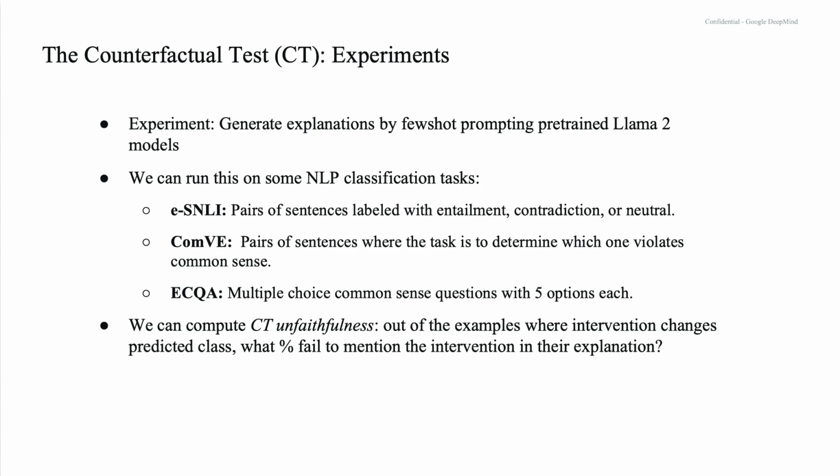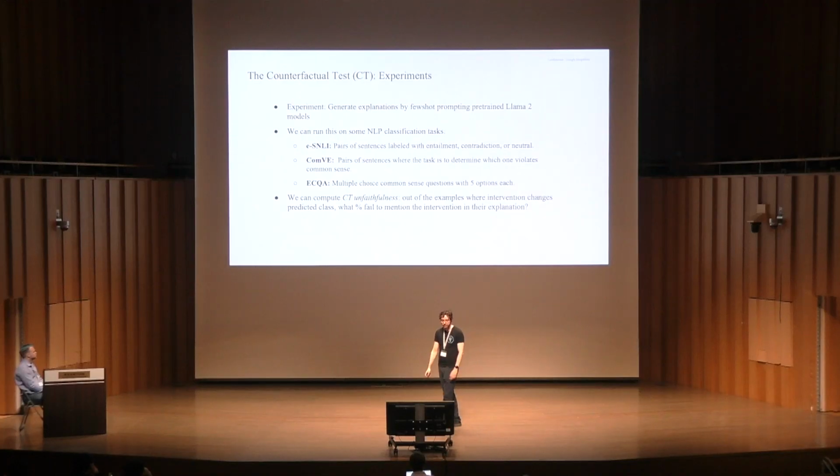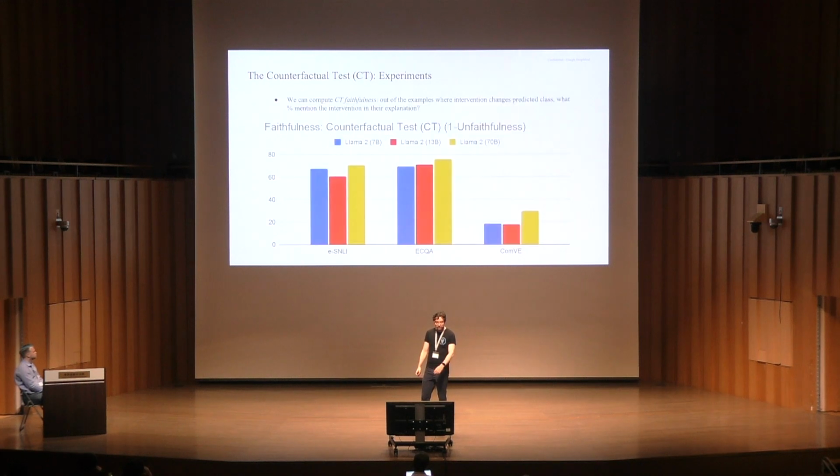And using this, we can compute the counterfactual test on faithfulness. So out of the examples where the intervention changes the predicted class, what percentage fail to mention the intervention in their explanation? Or equivalently, to compute faithfulness, what percentage do mention the intervention in their explanation?